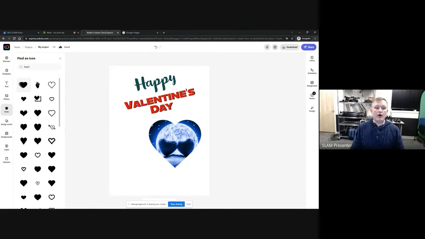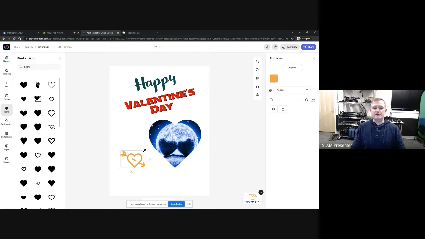So I can grab another heart if I want a heart graphic. Actually, let me do one with an arrow going through it. That looks kind of cool. And I could add this one as well and, of course, resize the whole thing.